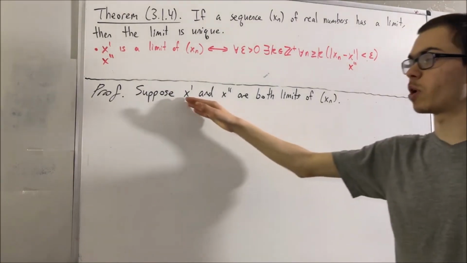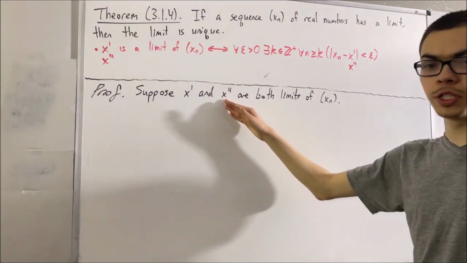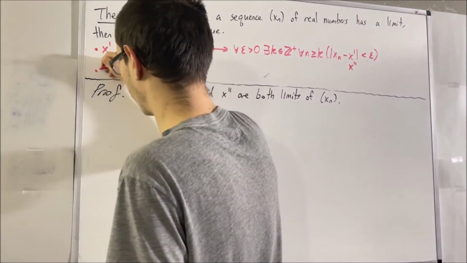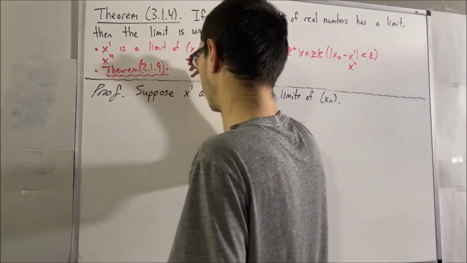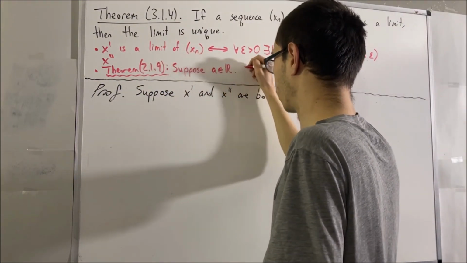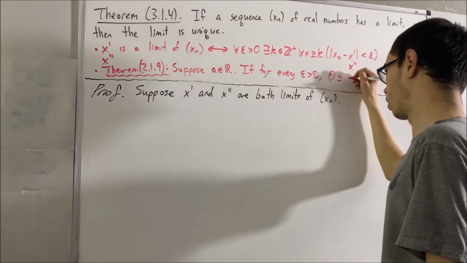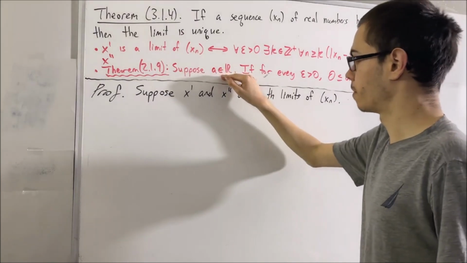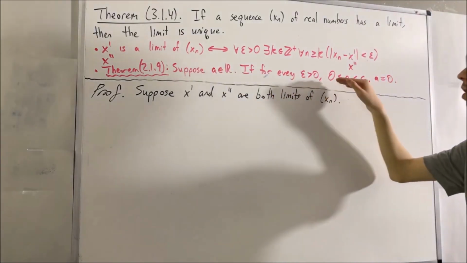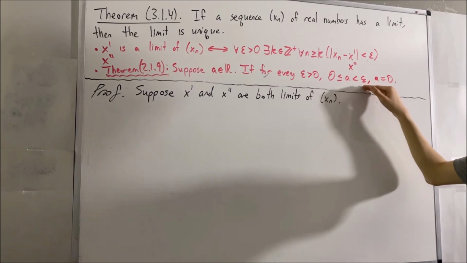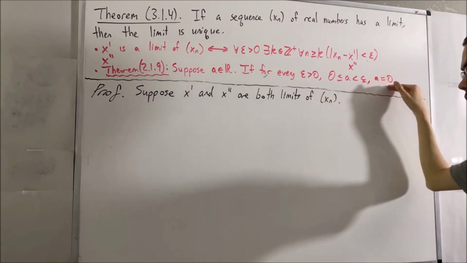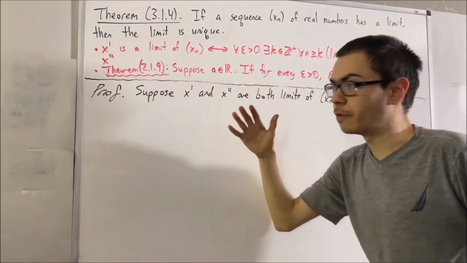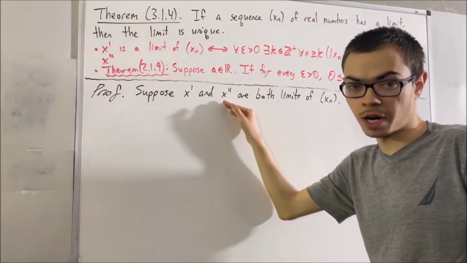Now, to prove that x prime is equal to x prime prime, we're going to use another theorem that we have before. If you recall, it was this theorem. Suppose a is a real number. If for every epsilon greater than 0, 0 is less than or equal to a is less than epsilon, then a is equal to 0. What we're going to do is apply this theorem to prove that the absolute value of x prime minus x prime prime is equal to 0.